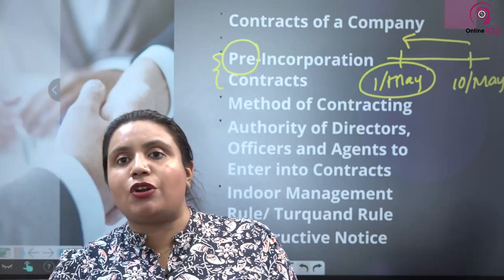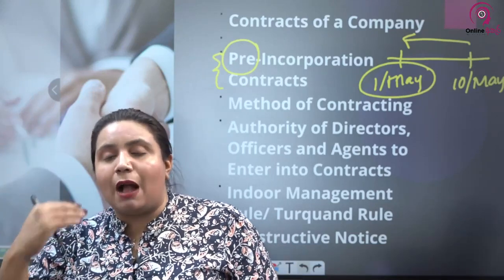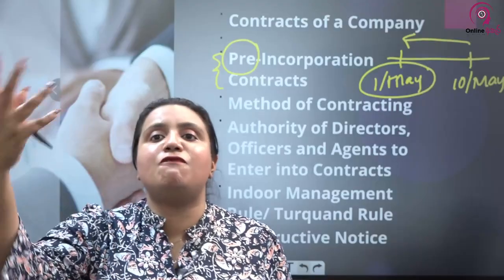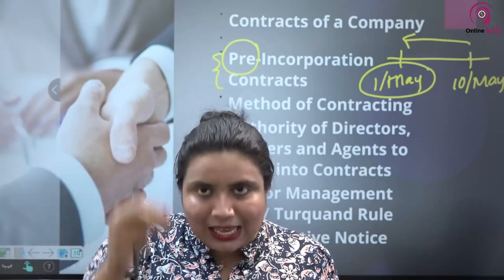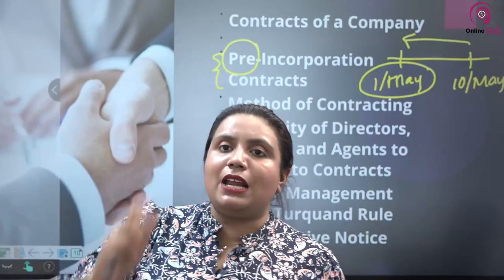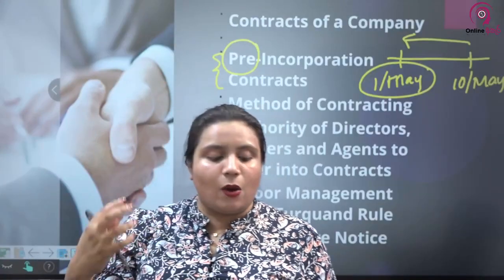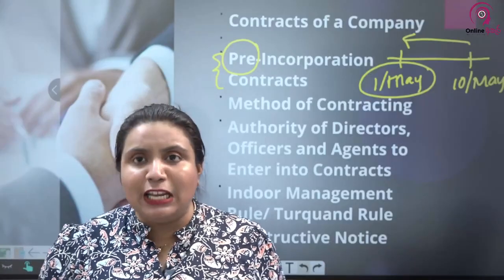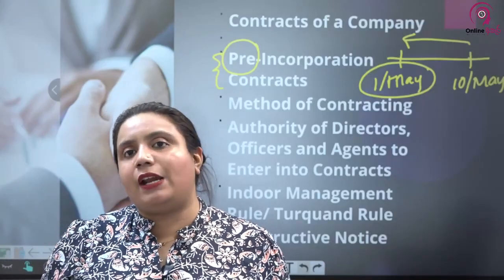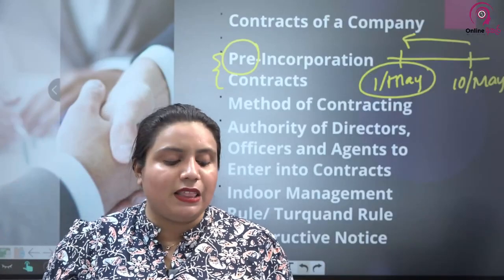So, again, the promoter takes it upon himself that the company will be incorporated. Now this is a pre-incorporation contract, so we are talking about a company that is to be incorporated in the future. But the promoter is taking a personal liability and saying, yes, don't worry, the company will be incorporated. I am taking the warranty for it that the company will be incorporated within a reasonable period of time or on the date that is specified in the contract.